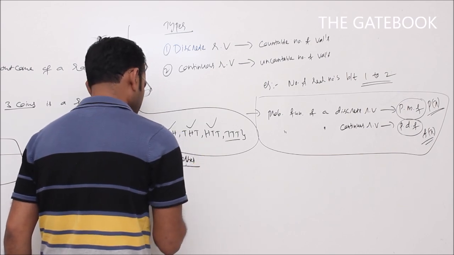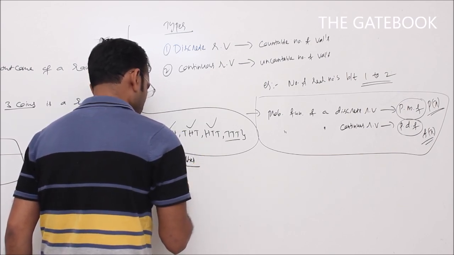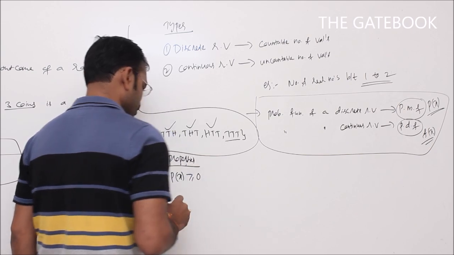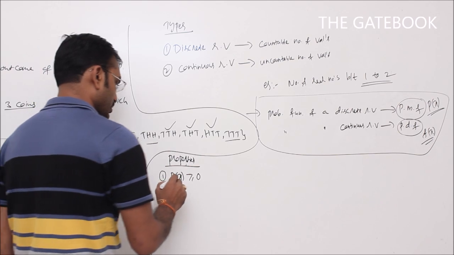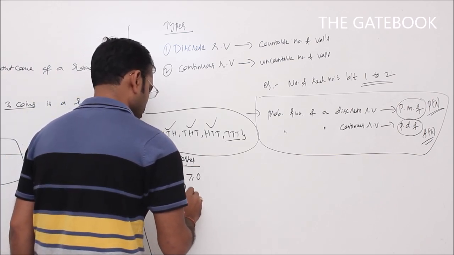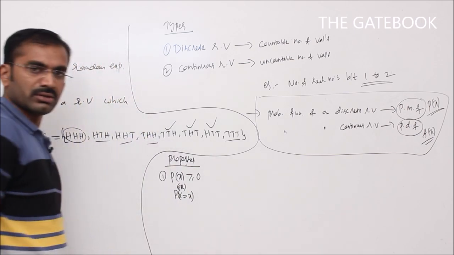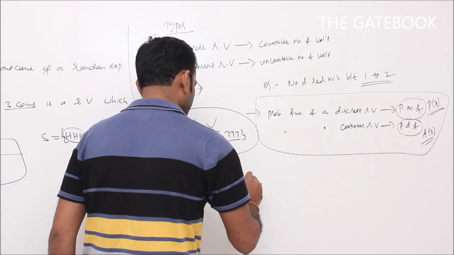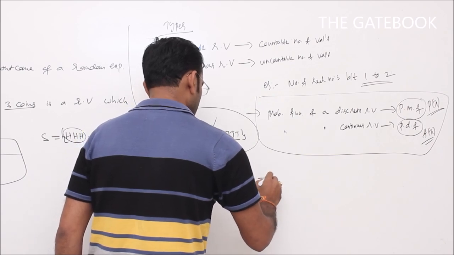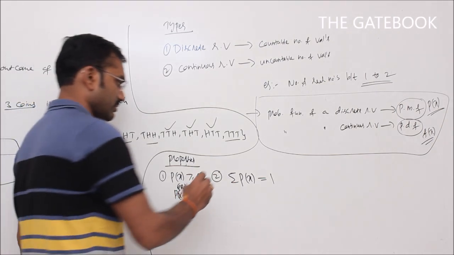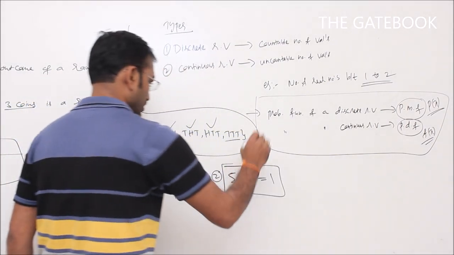PMF, the first property: P of X is always greater than or equal to 0. I can write P of X is equal to X, always greater than or equal to 0. The second one: summation P of X is 1. That is called total probability, the value is 1. Summation P of X is 1.